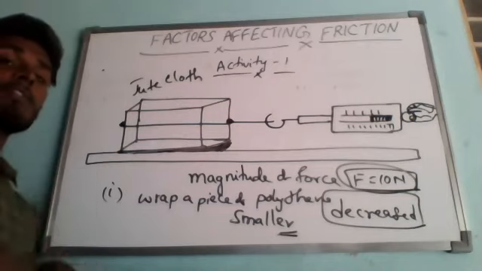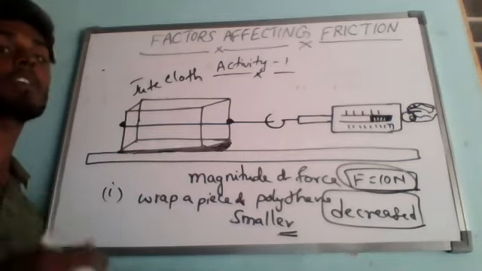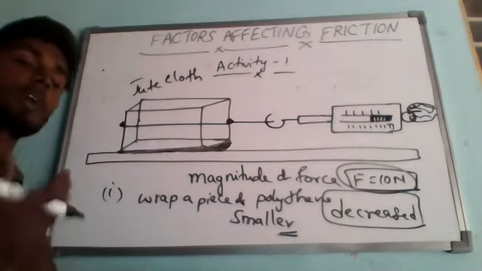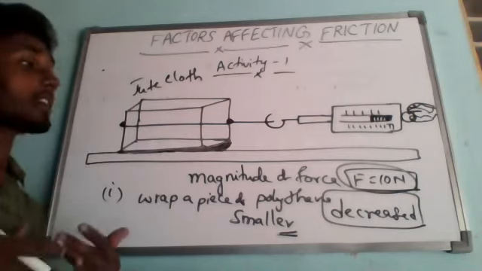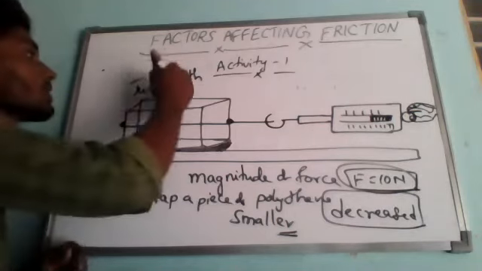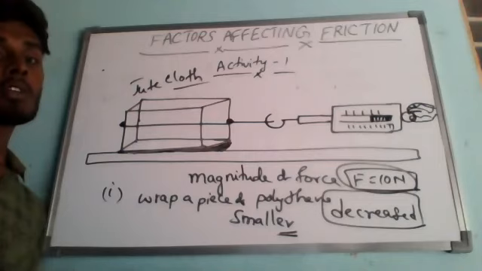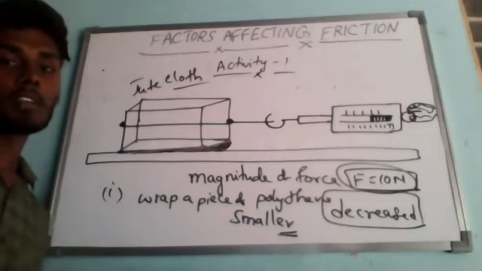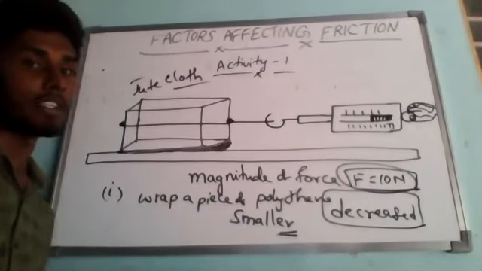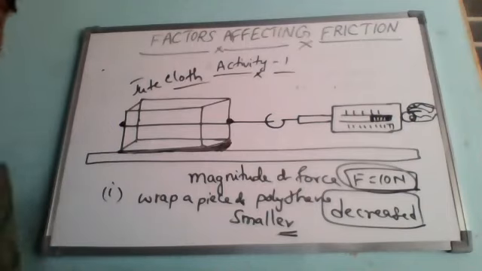Understanding? So first case, without anything, just the brick. Second case, with the polythene, the friction is decreasing because the polythene cover makes the surface smooth. Again, if instead of the polythene cover we wrap with a jute bag, the friction between the surface of the floor and the brick increases, because jute is also very rough, a very hard substance. So from this activity we learn that when the surface of the brick is made smoother by wrapping polythene sheet, the friction with the floor decreases. Understand? Because the polythene cover is very smooth.